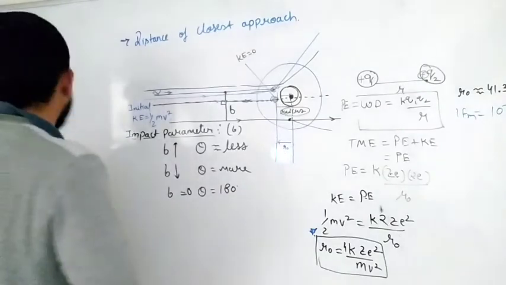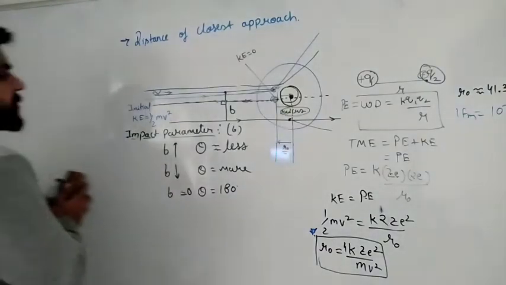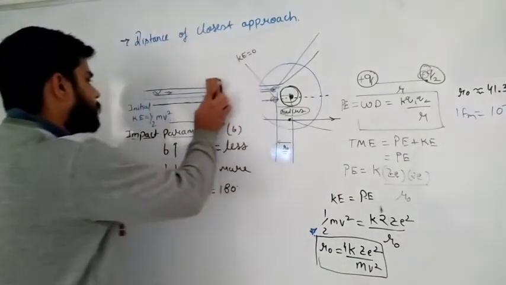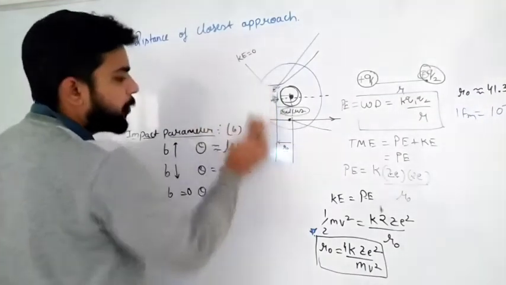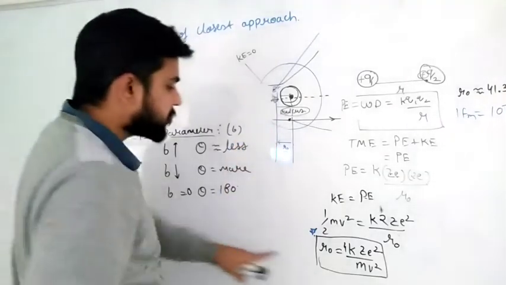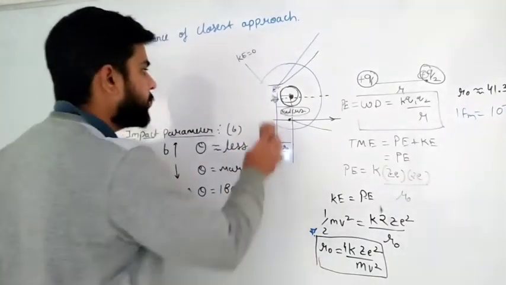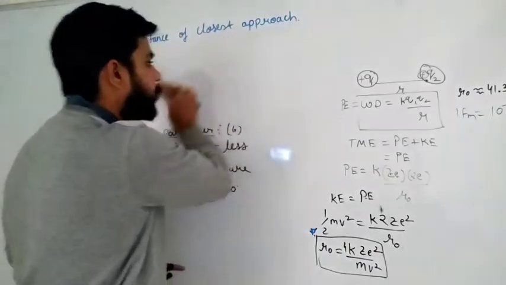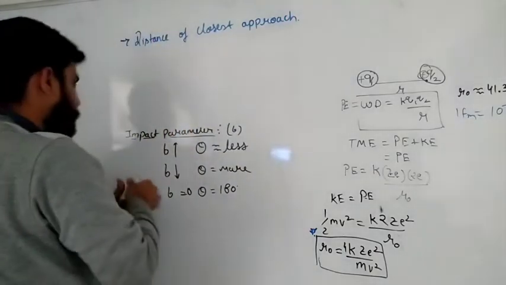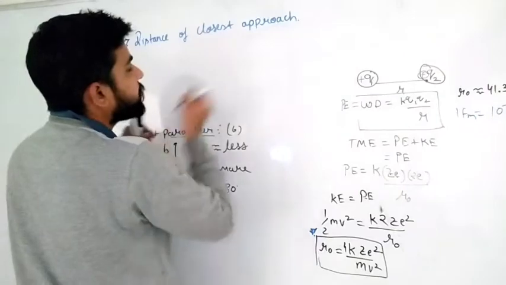Now try to understand the impact parameter. I am just redrawing it, just cooperate with me. I hope you have maintained these notes very well. Based on this, I will provide you two questions, don't worry. I have two questions with me from the previous year. What is impact parameter? I am going to explain it again, just wait.